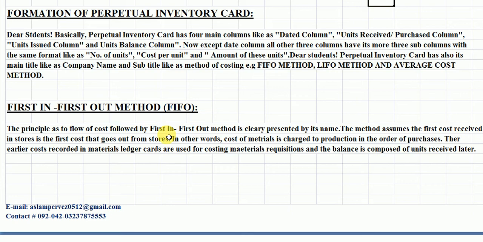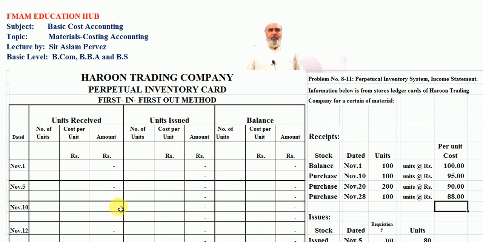Now we move to solve the given problems with the help of FIFO method in our main slide. Here, students, you are looking, here is the stock dated units per unit cost column. Now students, the balance means opening inventory, which is the 100 units at the rate of rupees 100 per unit here.